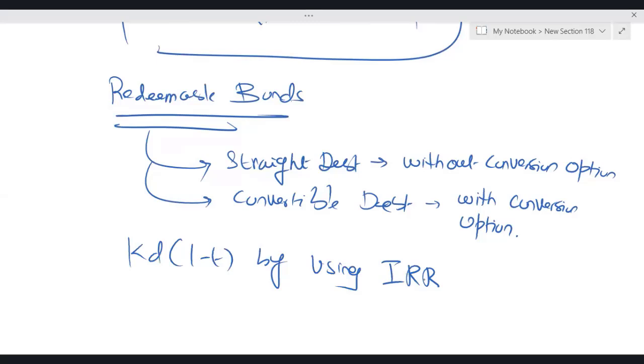But obviously, before utilizing the shortcut of IRR to get this KD(1 minus T), first we need to know what are the inputs that we have to give. Without input, obviously, you can't. What is the point of using the IRR formula or IRR shortcut? So, what are the inputs? Let us first discuss that.